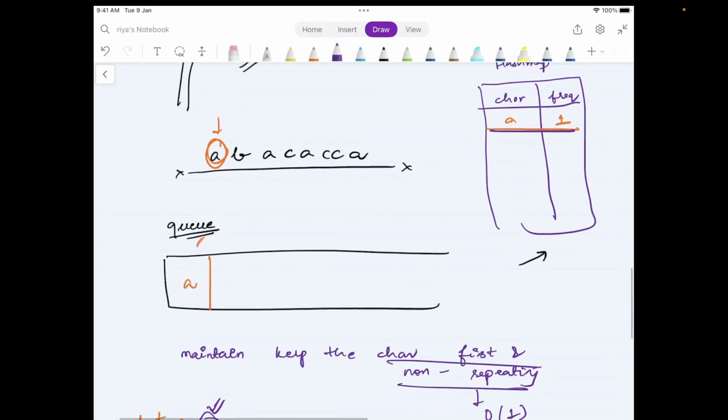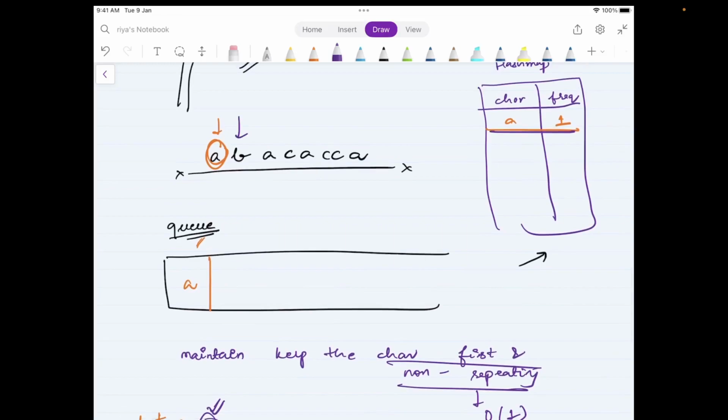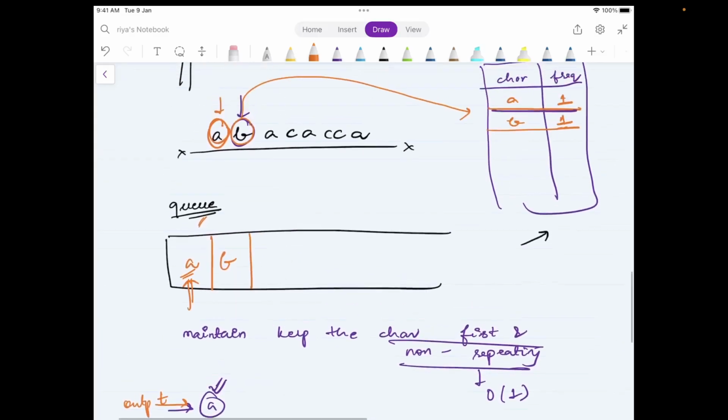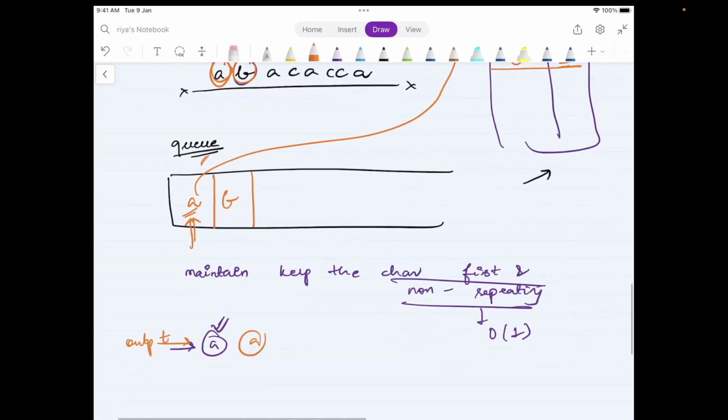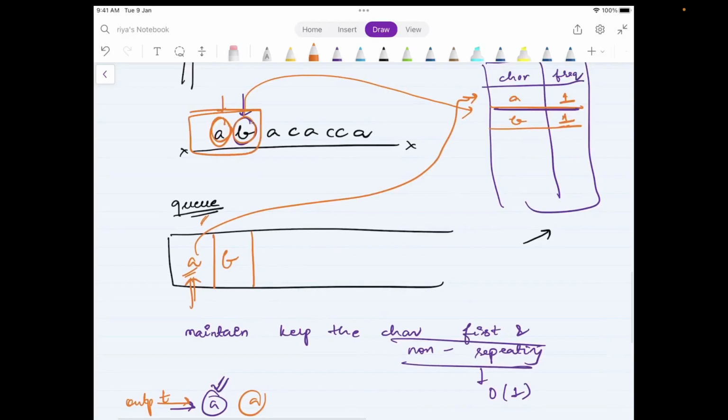Now what will happen over here is I will have B. The next character is B, right? I will see that B is not present in the hash map. That means the character has not been seen at all. We are seeing it for the very first time. So I will add B and 1. So I will add B over here. Okay. And again, the character at the front of the queue is what? A with the frequency 1. So the answer is A only, which is correct because for the string so far, the answer is indeed A.